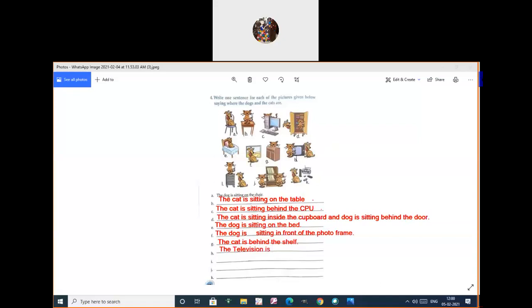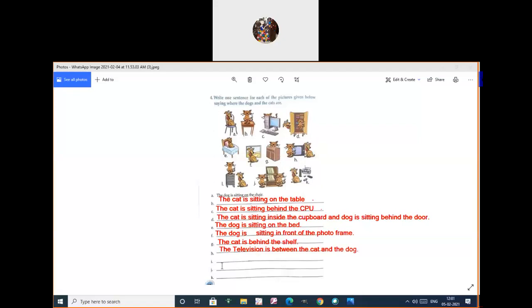Between these two. Those are the dog as well as the cat. Cat and the dog. Yes. Are you following, children?